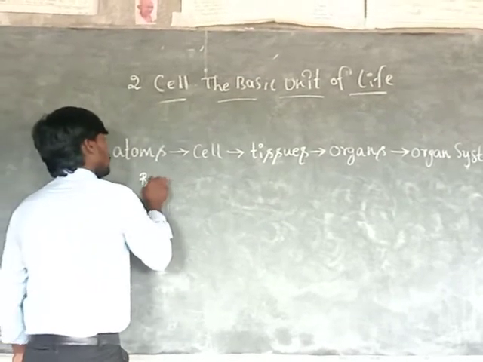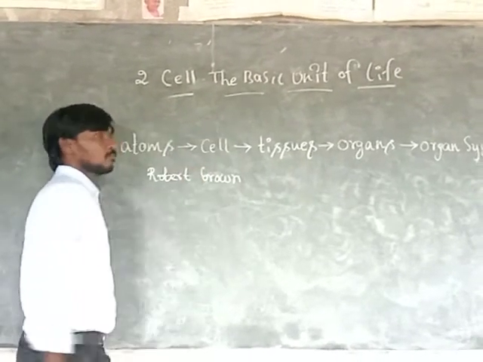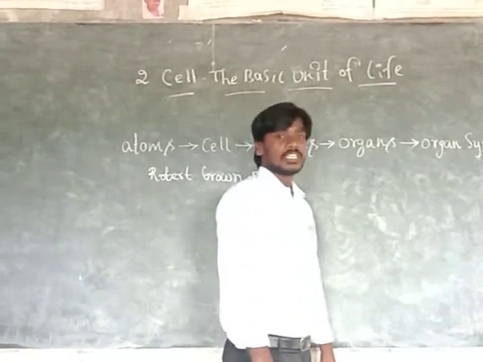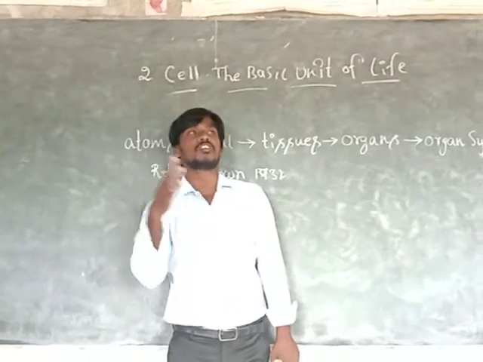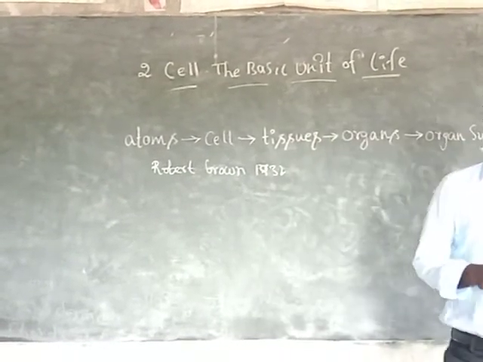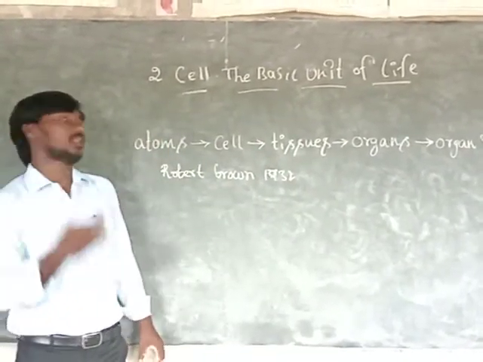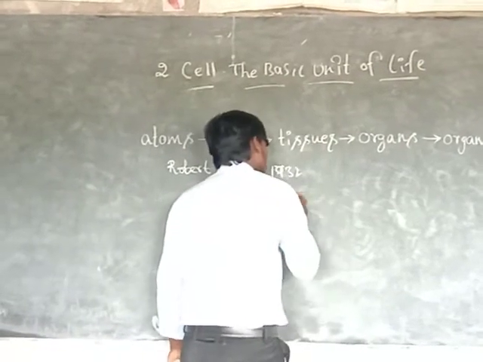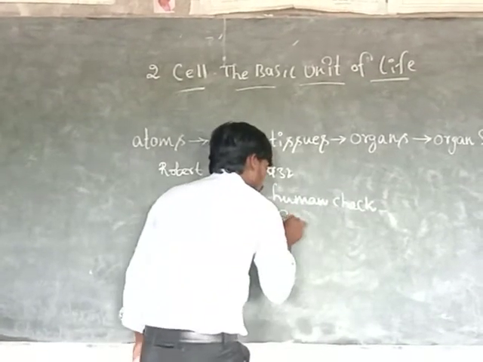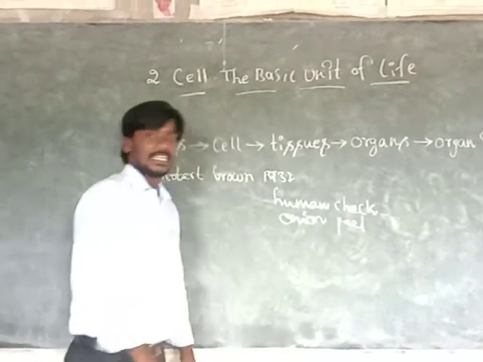Robert Brown, in 1732, observed some cells in the human cheek and also in onion peel. Peel means a very thin layer.